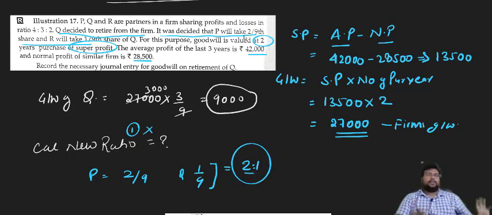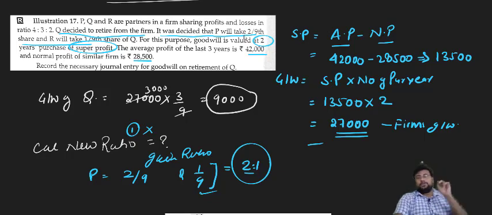So now we have everything: the goodwill and the gaining ratio. Whenever in the question it is decided in what ratio the remaining partners are taking the retiring partner's share, that is the gaining ratio.